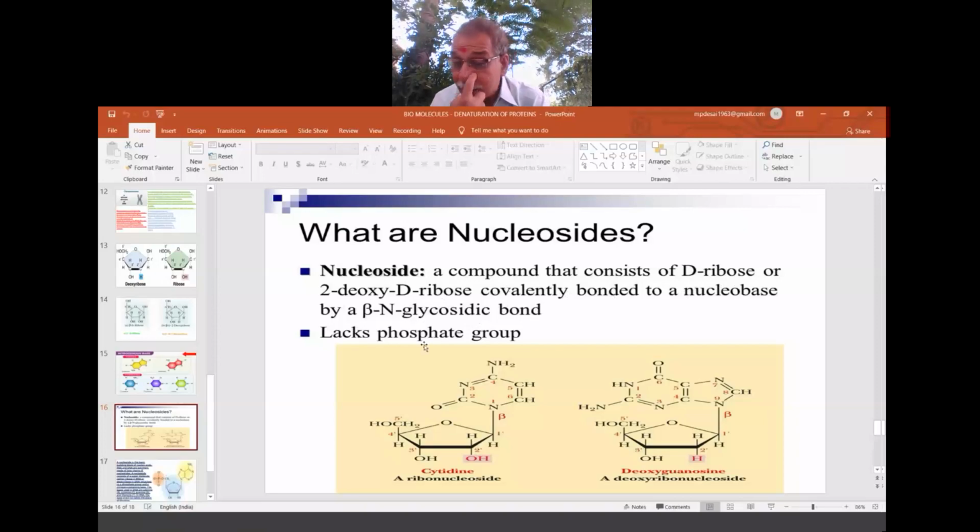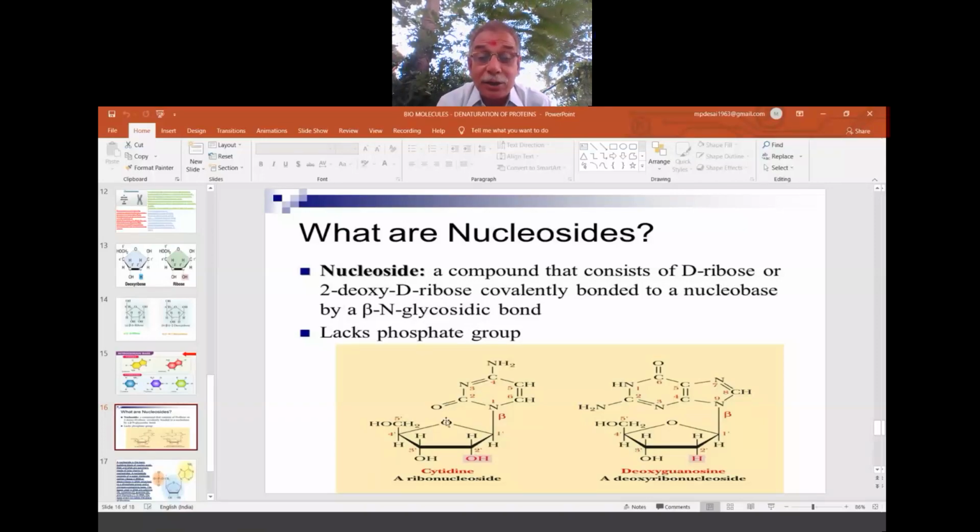Okay, that means we already learned what a sugar unit is. This is our sugar unit. If the sugar unit is linked with the base part via this beta linkage, it is called a beta linkage because the beta moiety is made use of, indirectly linked with the nitrogen of the base. Therefore, this is called a beta N-glycosidic linkage or bond.